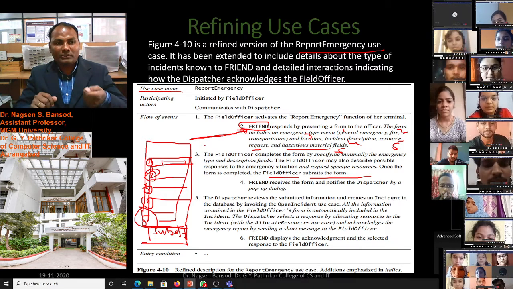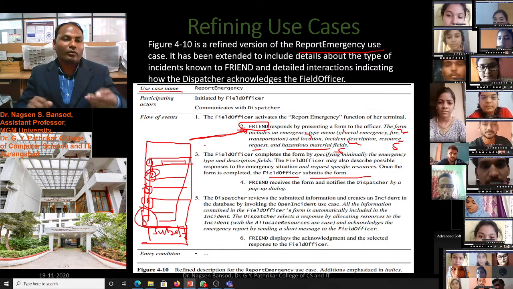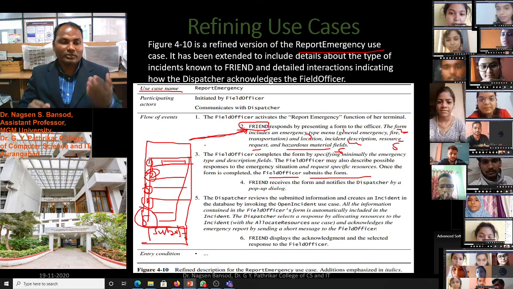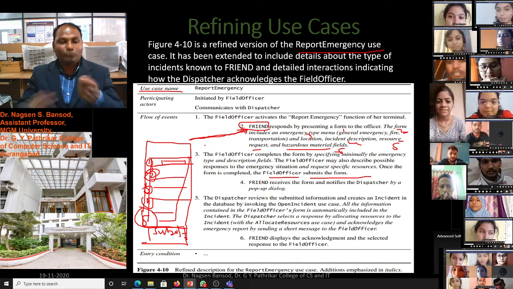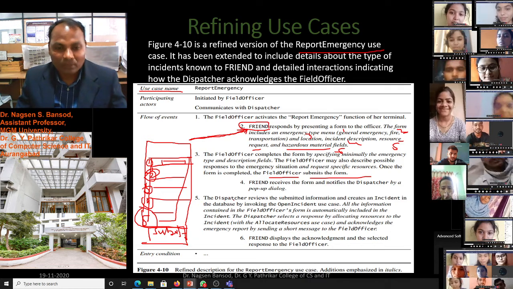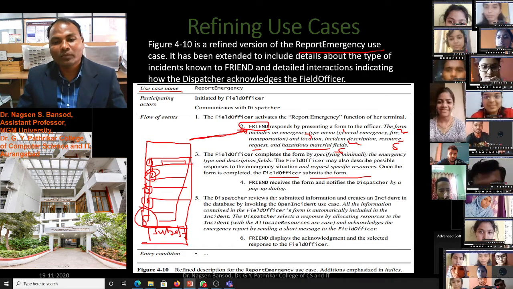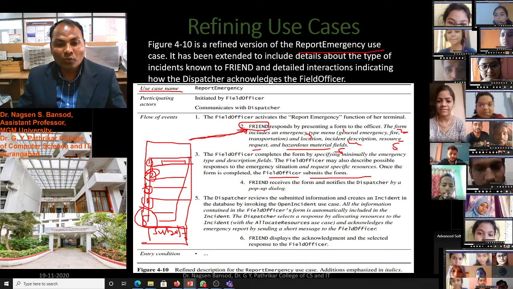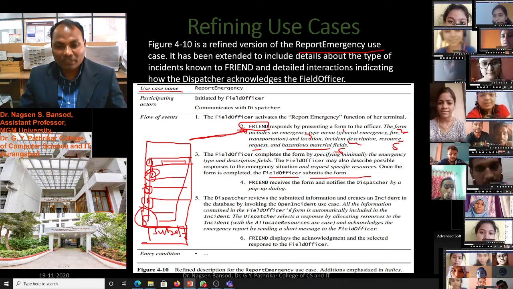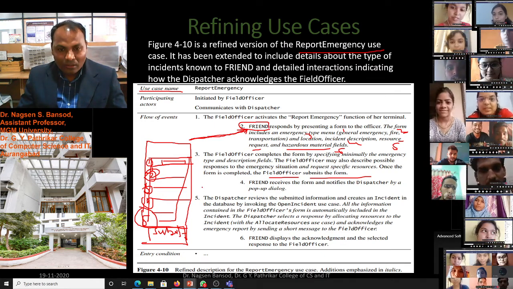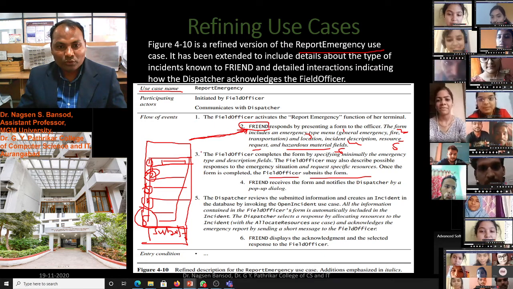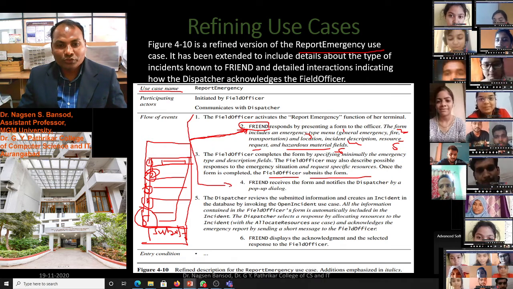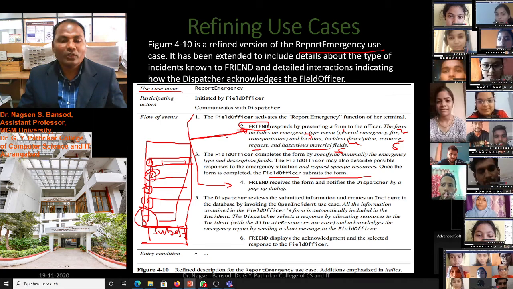Once it receives some information from any field officer or users of the software, it shows a notification in the form of a pop-up. The dispatcher receives the submitted information and creates an incident in the database by invoking the open incident use case. Okay, now you see steps 1, 2, 3, 4, all are related to the field officer use case.